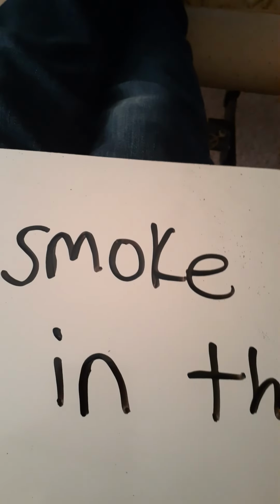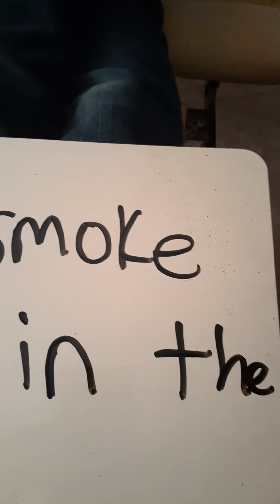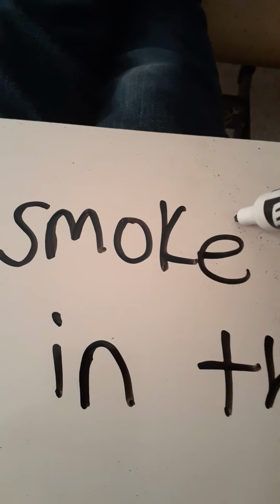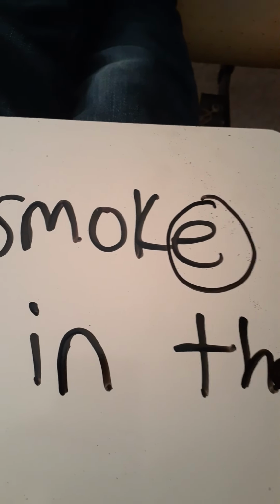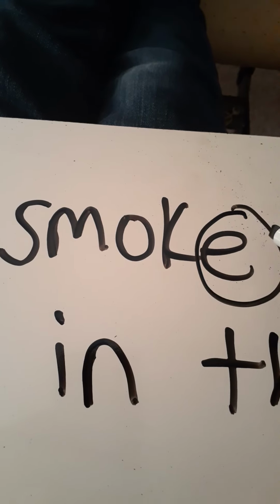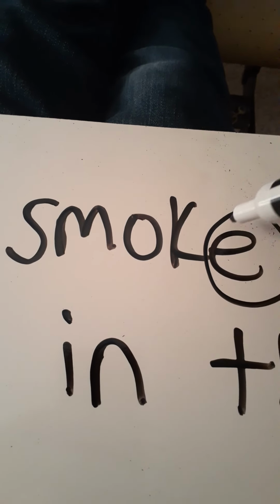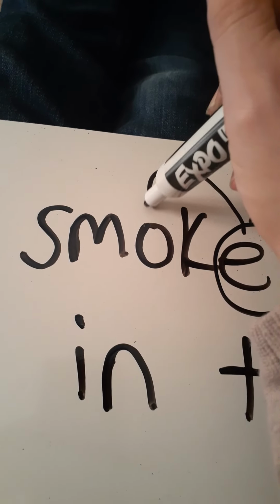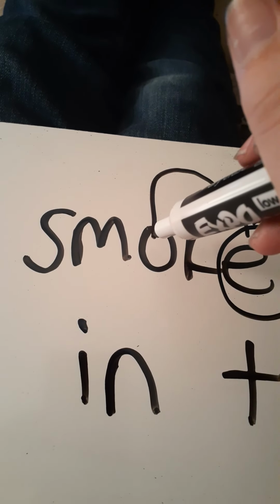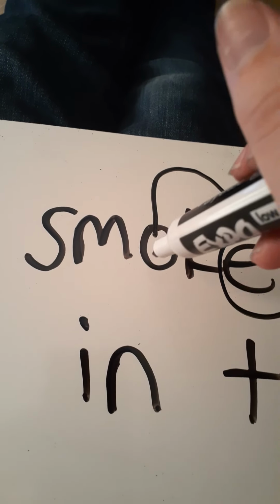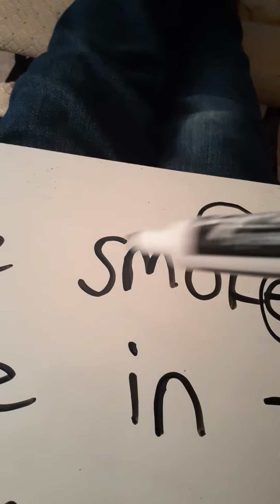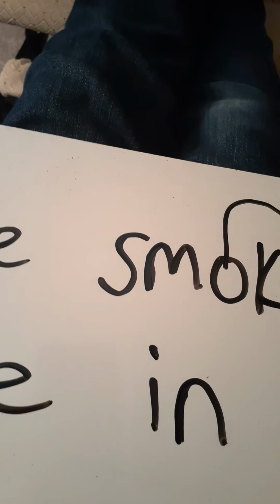All right, we're going to read this sentence. I see an E at the end, so it's going to be silent. We're going to circle it to remind us that it's going to be silent, but it's still there and it's doing its job. It's making the first vowel in the word say its name. And what vowel is this? We know it's O. We did a blend SM not that long ago.